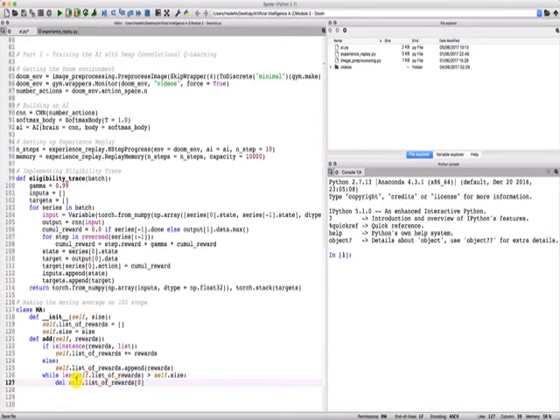This is the first element of our list of rewards, and we want to delete it whenever our list of rewards contains more than 100 elements. So that with this condition here, we make sure that our list of rewards never contains more than 100 elements.